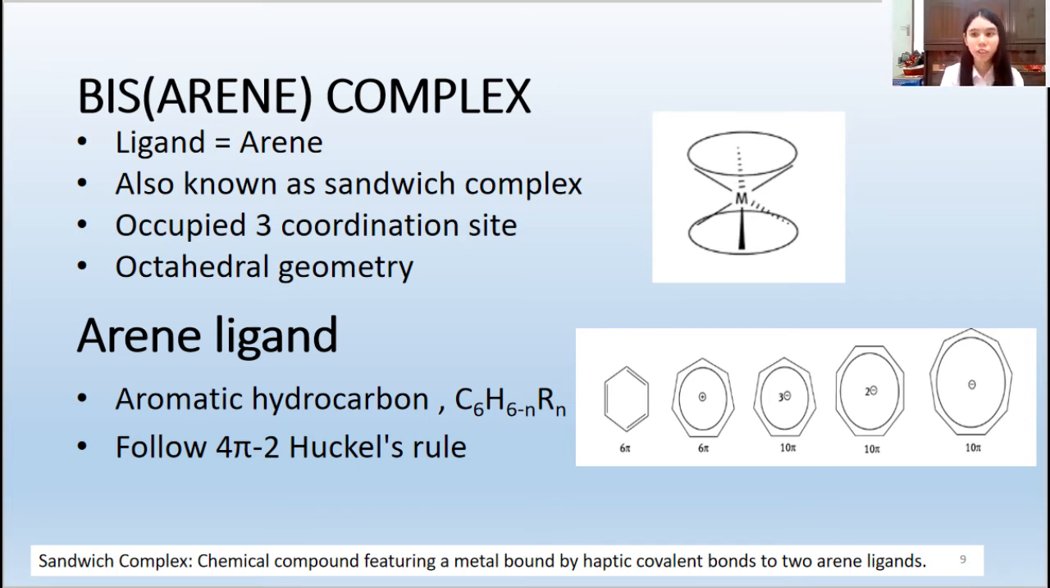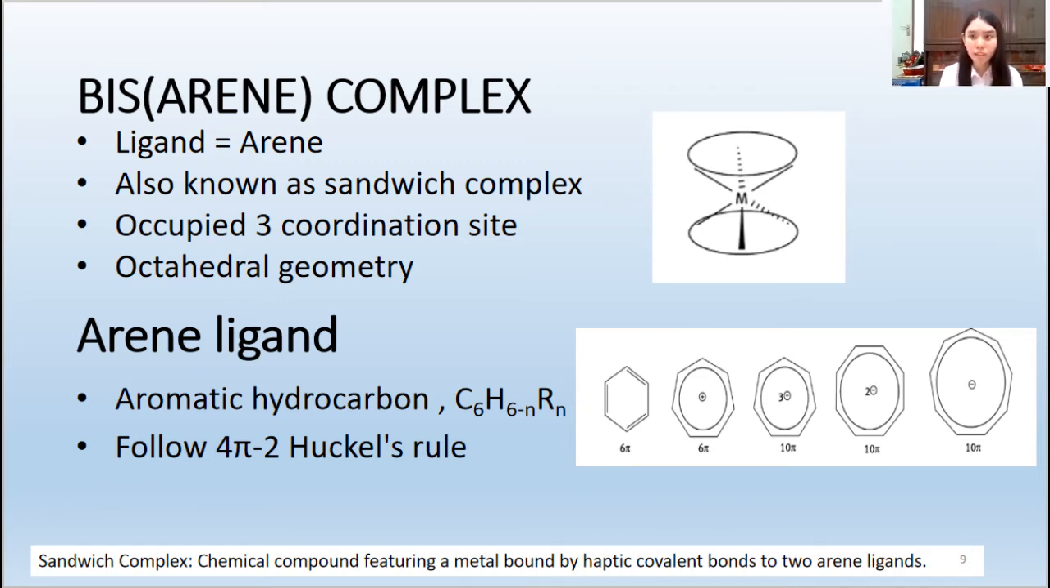So now I'm going to continue to talk about bis-arene complex. A bis-arene complex, as the name stated, consists of two arene ligands. Another name for bis-arene complex is a sandwich complex. As you can see in the right-hand side picture, the metal is sandwiched by two arene ligands, one from the top and one from the bottom.